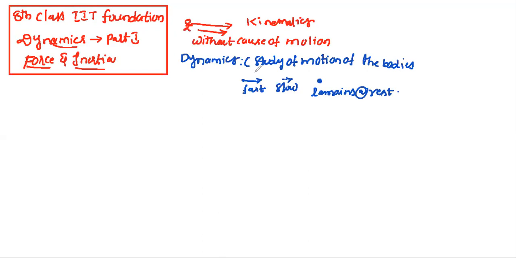So here we have different types. Some bodies move very fast, some bodies move very slow, some bodies will be at rest. So if it is moving fast, slow, or remains at rest, what will happen? What are the properties we'll get? That all we discussed. Now next we have force. That is very important. What is meant by force?